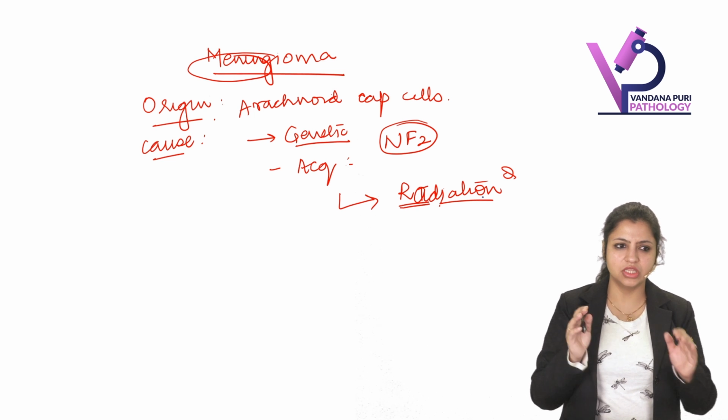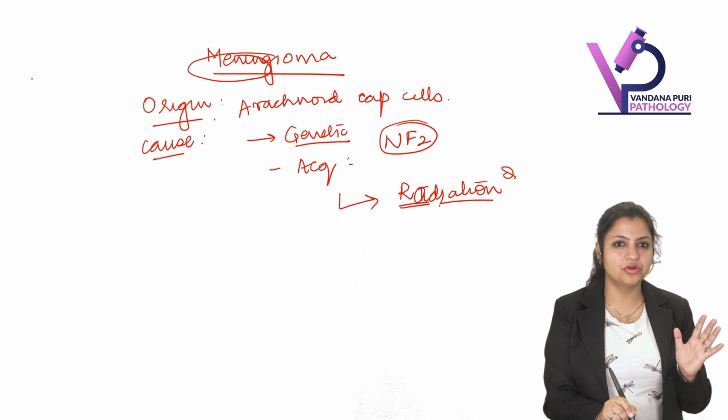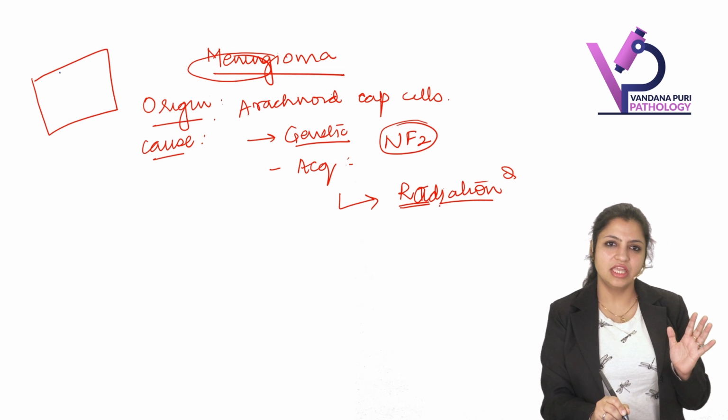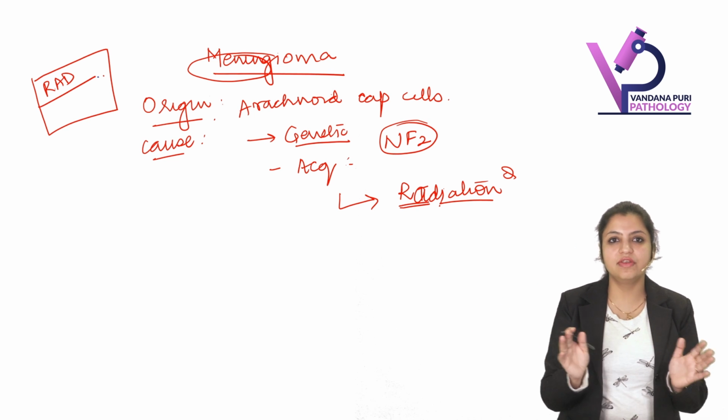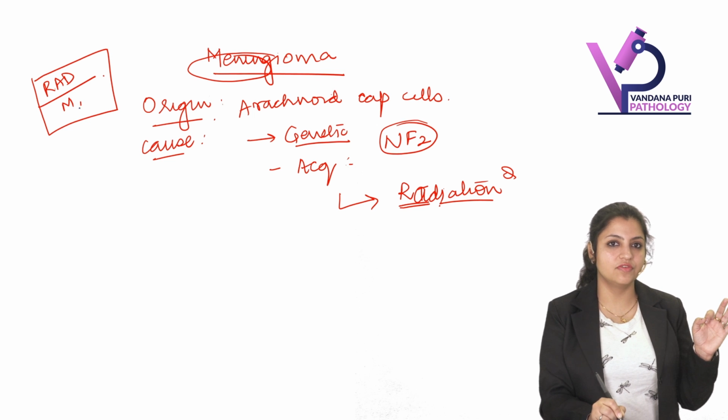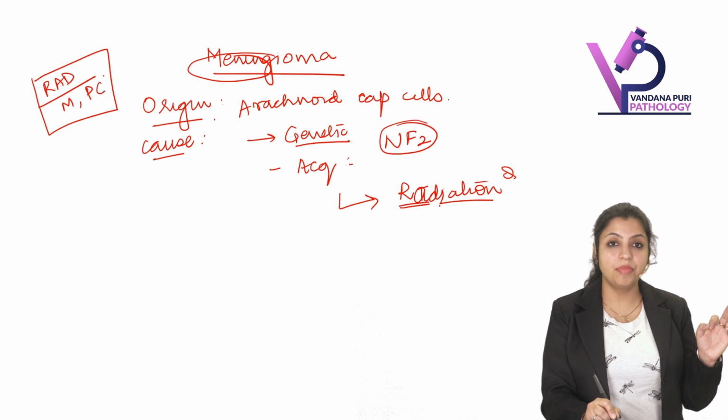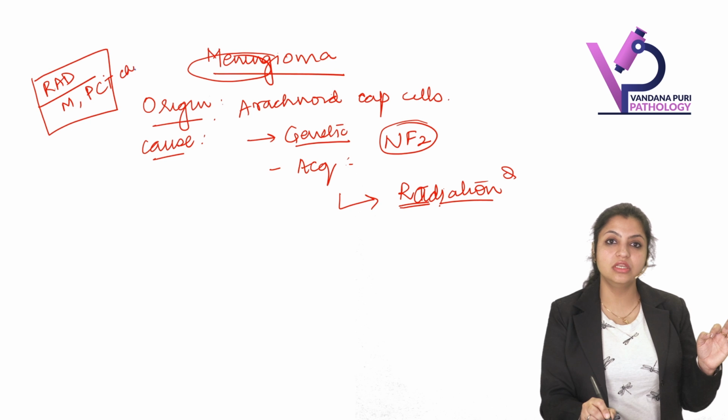Now, whenever you are talking about radiation, I'm drawing this box here. Can you tell me which tumors are commonly associated with radiation? There are many, but commonly, which you should never ever forget: first, meningioma you have learned. Second, papillary carcinoma of thyroid in a child.